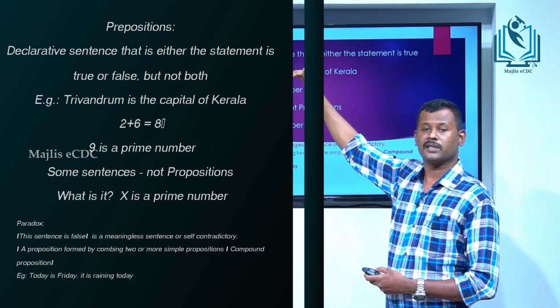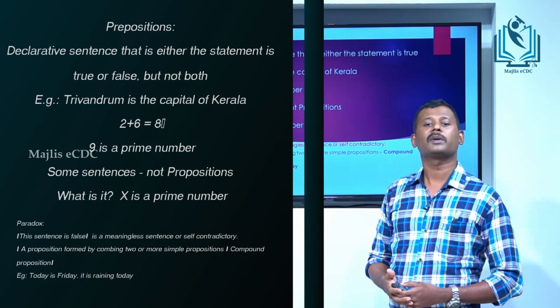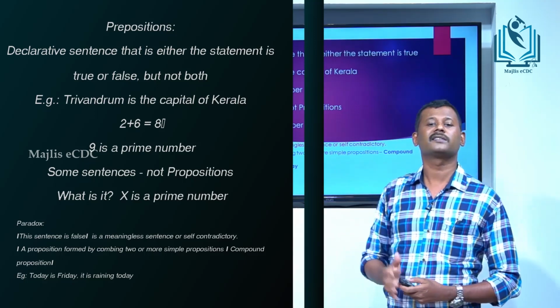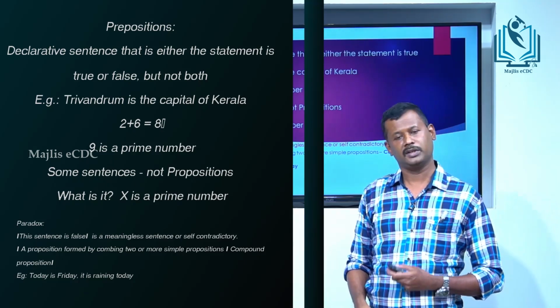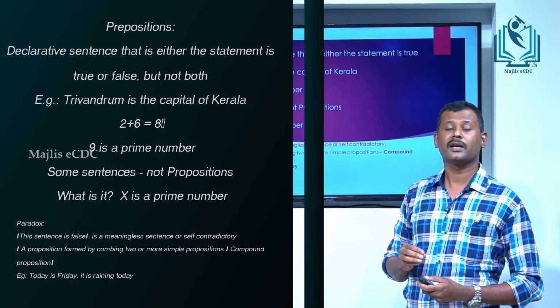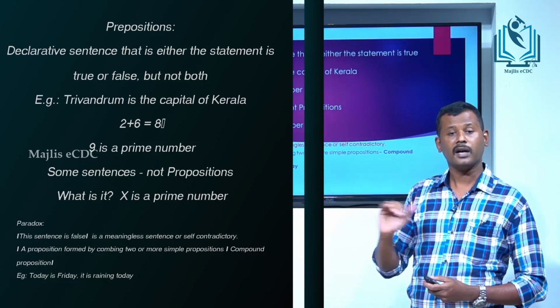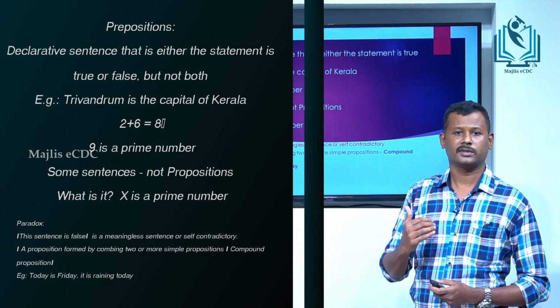Examples: Trivandrum is the capital of Kerala. 3 plus 6 equals 9. 9 is a prime number. We know that 9 is not a prime number, but as a proposition, 9 is a prime number is a false statement. Therefore this is also a proposition.